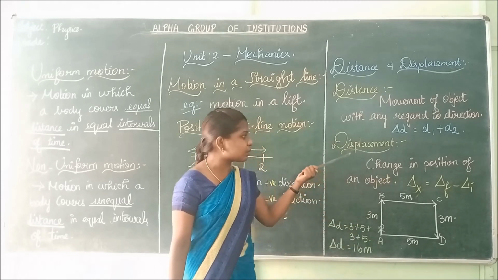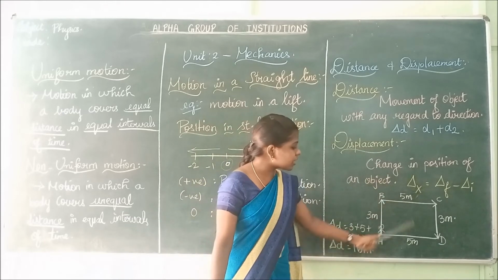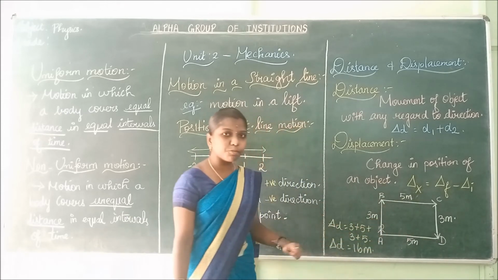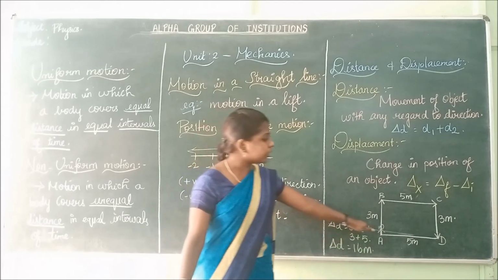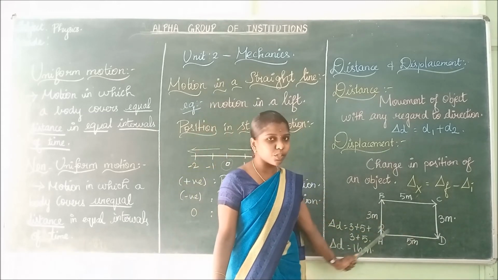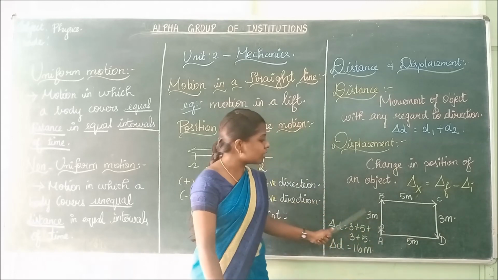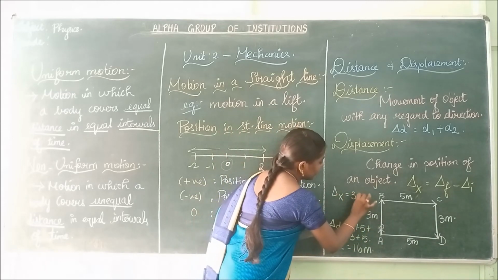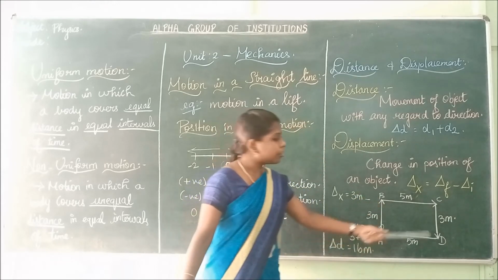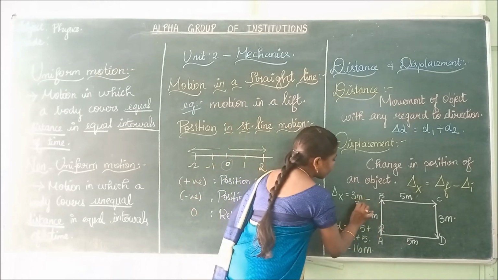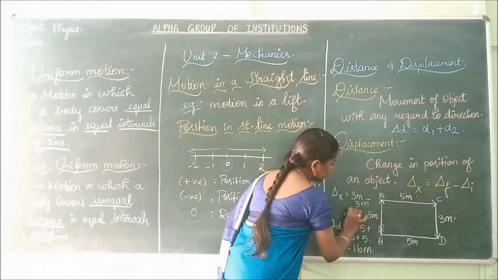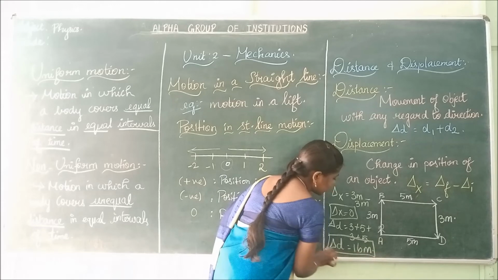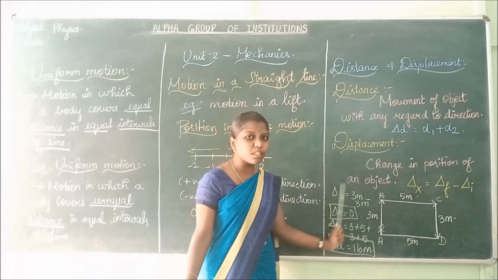Now what is displacement? This is the initial displacement and this is the final displacement. Initial and final: starting from here and ending at D. This is initial and this is final. Initial is 3 meter. What is the final displacement? Final displacement is also 3 meter. 3 minus 3 is 0. So the displacement is 0. Distance is 16 meter and displacement is 0.